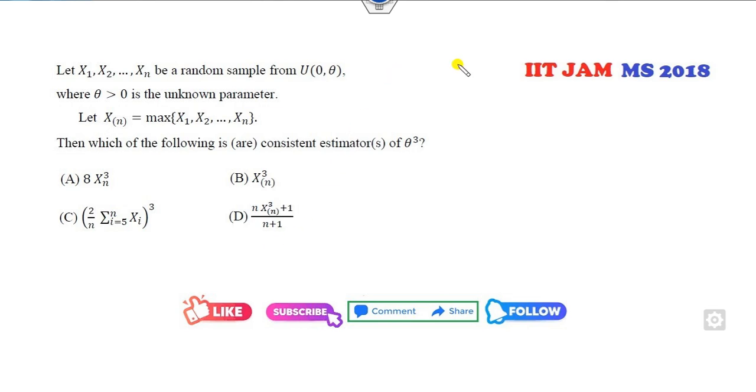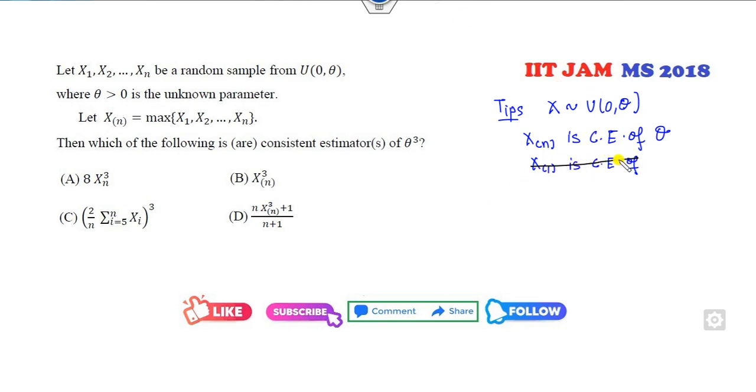Look at this next one. Xi follows a uniform distribution from 0 to theta. The tip I gave you earlier: if X follows a uniform distribution, then Xn is the consistent estimator of the upper limit and X1 is the consistent estimator of the lower limit. Here the lower limit is 0, so we can't say X1 is. So Xn is the consistent estimator of theta.